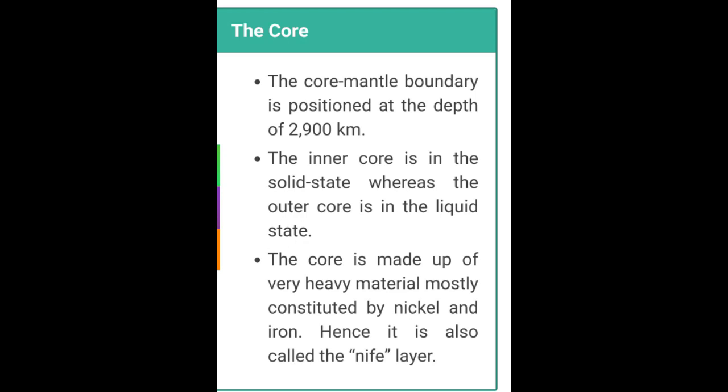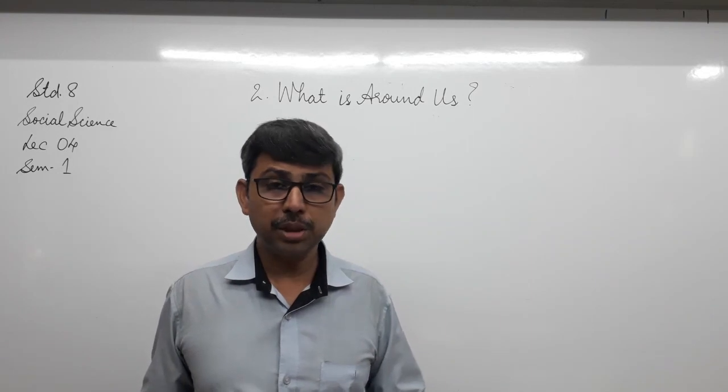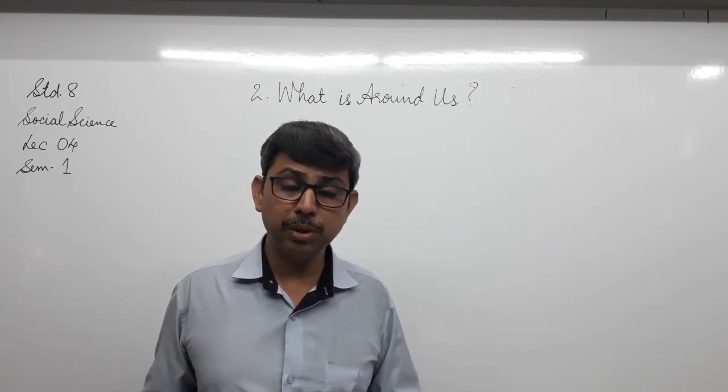Hence, it is also called the NiFe layer, that is nickel and ferrous. Fe stands for ferrous. Iron has its periodic name as ferrous. So NiFe layer. I hope the information that we just read with the help of the images would be useful to you.